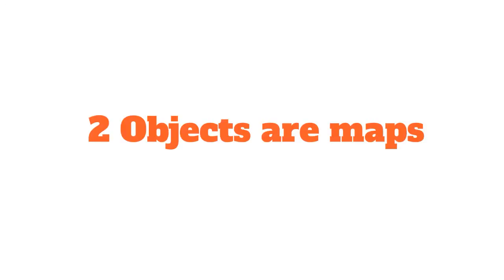Number 2, objects are maps. So what does that mean? Well, you may be used to maps in your favorite programming language. And in JavaScript, objects are really just maps. Well, that's only one facet. That would be oversimplifying objects. Objects are much more than that. But one facet of them is that they are maps. Let's take a look.